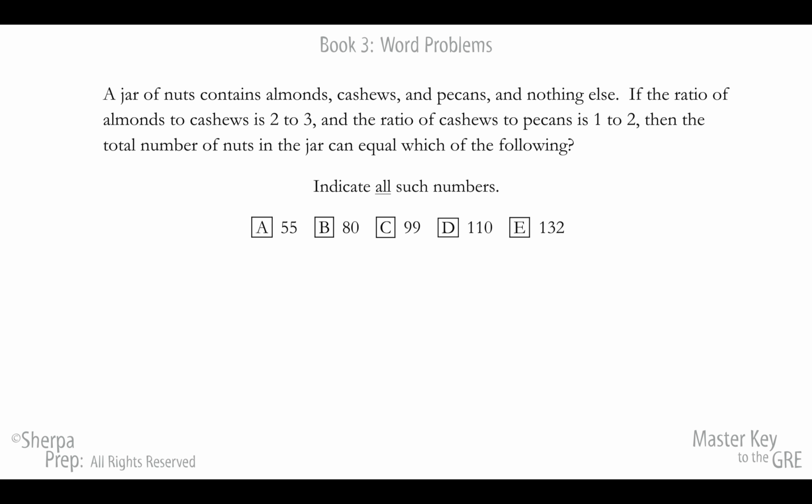A jar of nuts contains almonds, cashews, and pecans and nothing else. If the ratio of almonds to cashews is 2 to 3, and the ratio of cashews to pecans is 1 to 2, then the total number of nuts in the jar can equal which of the following?